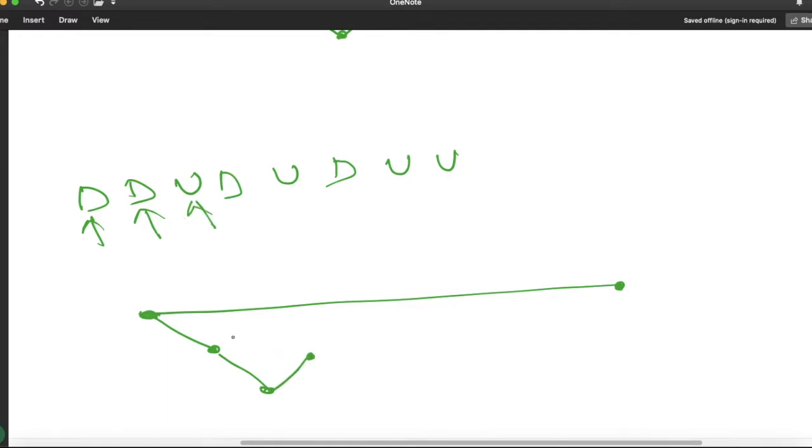Again 1 unit down, 1 unit up. Again 1 unit down, 1 unit down. And again 1 unit up, and again 1 unit up, and again 1 unit up.